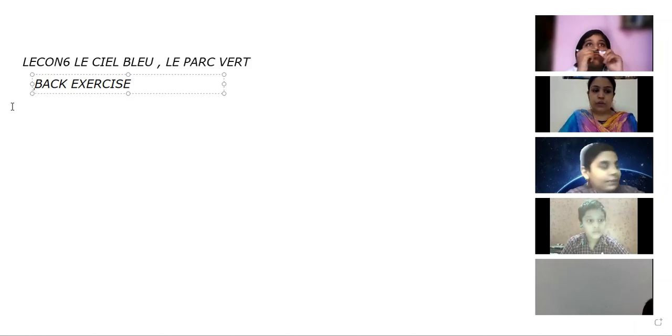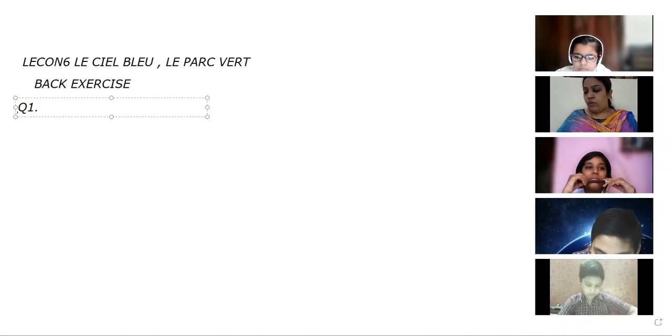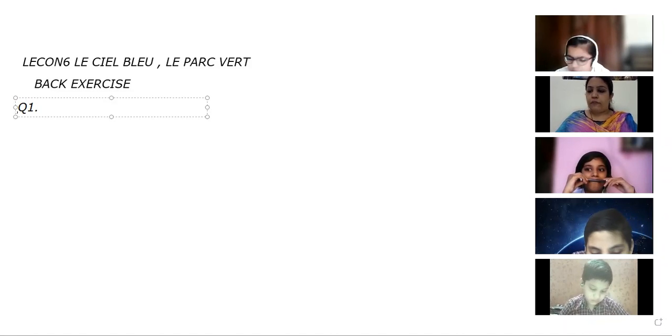What we have to do in this question is, you can see in the given picture, a rainbow is given. You need to write the names of colors in the rainbow, okay? And the rainbow is called l'arc-en-ciel. Écrivez les noms des couleurs de l'arc-en-ciel en français. In French, you have to write the names of colors, okay?